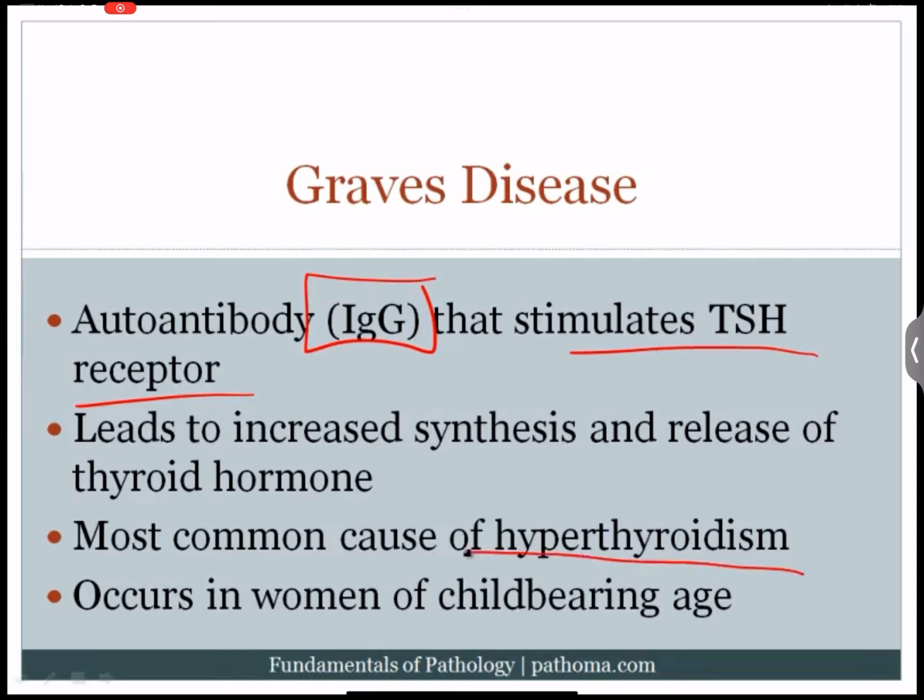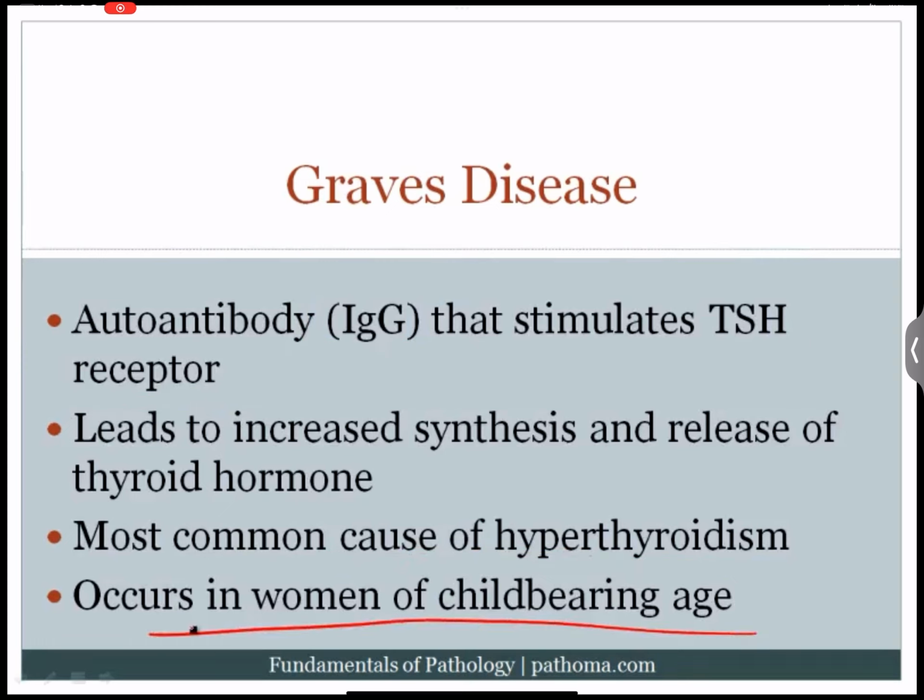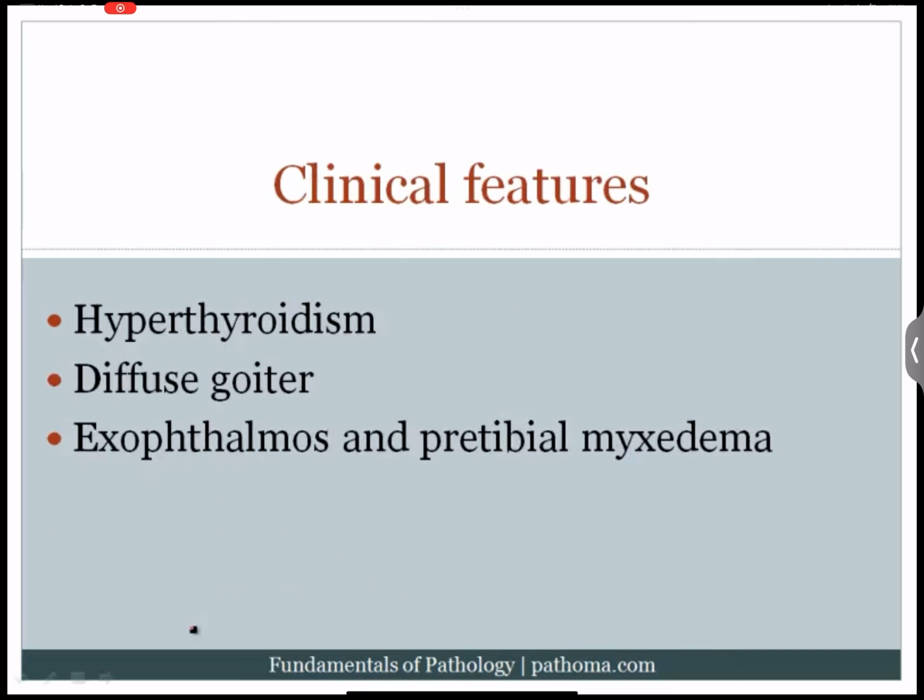This is the most common cause of hyperthyroidism, as I've already stated, and it classically occurs in women of childbearing age. Again, this is the classic demographic for an autoimmune disease. Clinically, the patients are going to have hyperthyroidism. Again, you have increased production and secretion of thyroid hormone. They get a diffuse goiter.